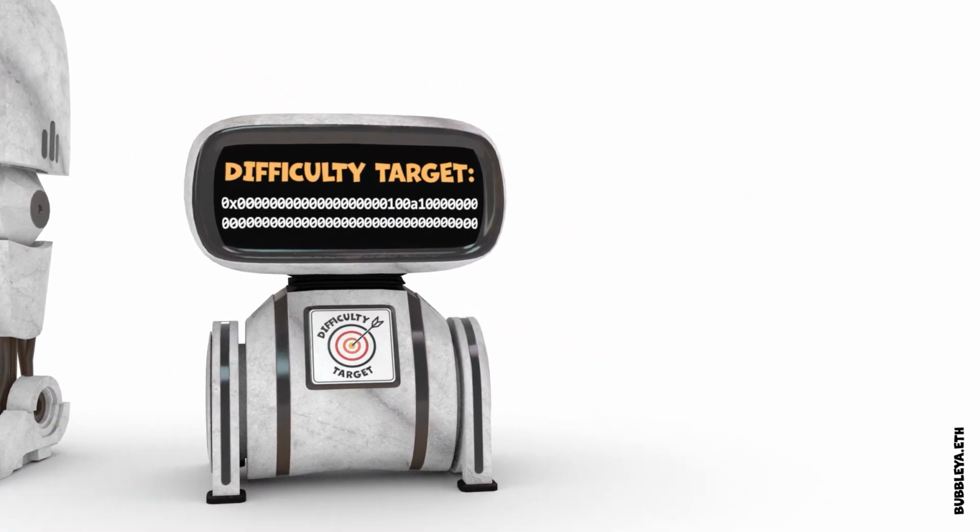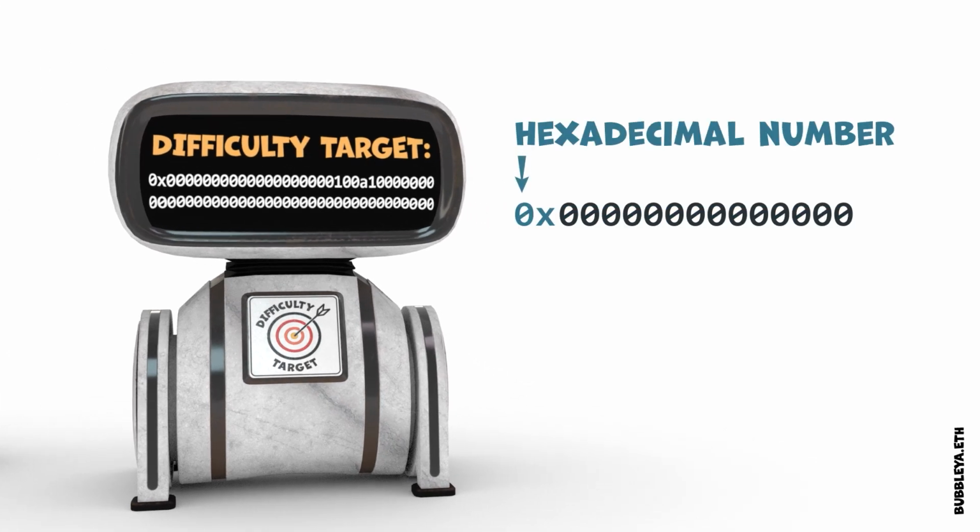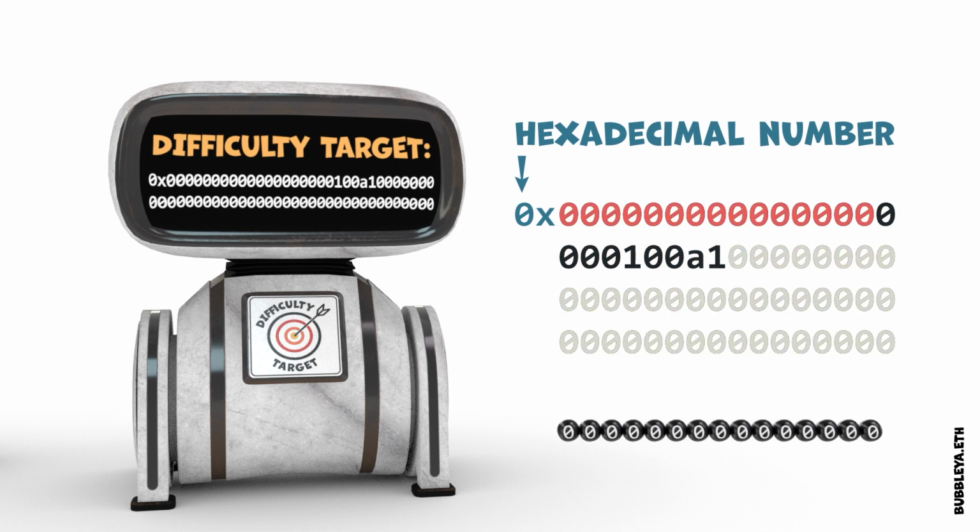Difficus displays the difficulty target value as a 64-digit hexadecimal number. The more leading zeros the number has, the smaller it is, and the harder it will be to find the nonce.